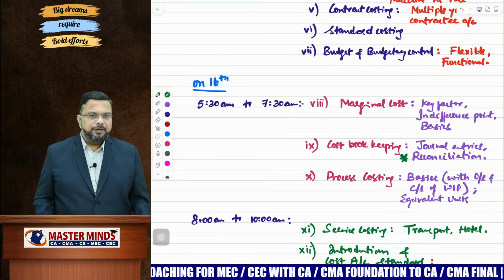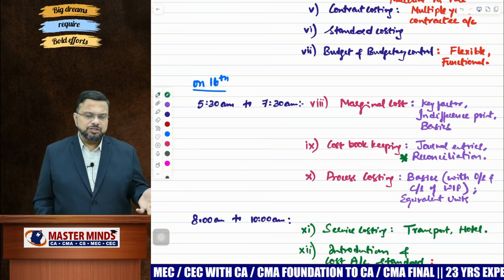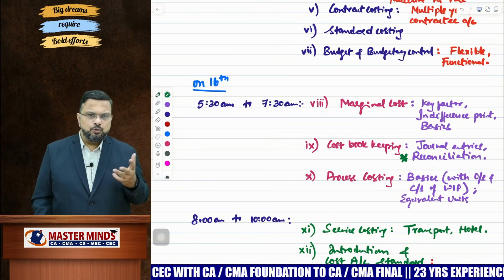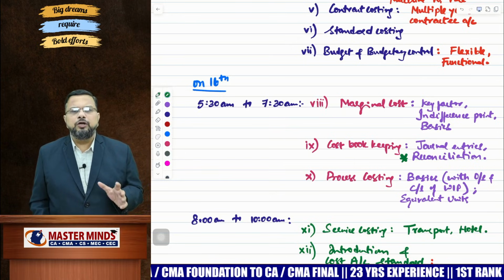So once you have completed this, I think 2 hours is sufficient to complete these 3 chapters. Marginal costing, assuming that you will take 1 hour. For cost bookkeeping, half an hour, and process costing, half an hour. Okay. And you will be simply going through the problems.